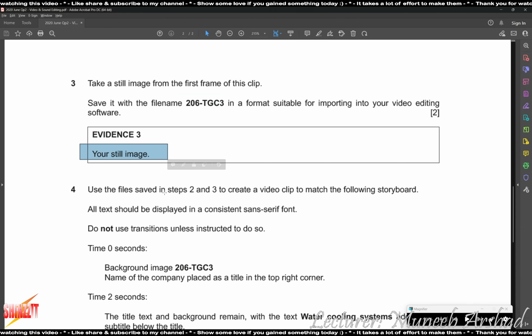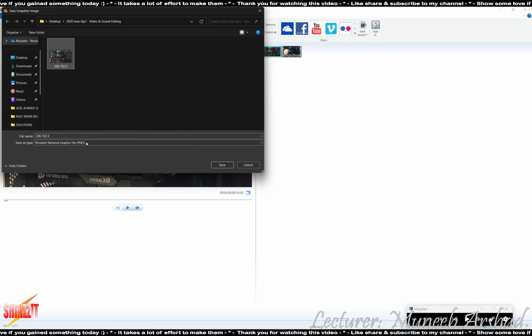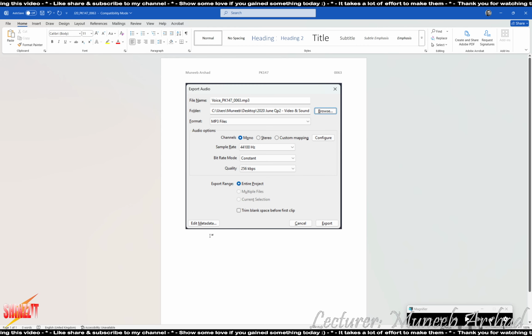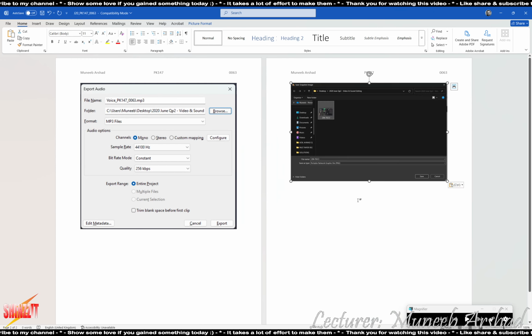Still image. Again, when you are saving it, you can give the evidence of where you saved it. So for instance, this is where we saved it. You can take the screenshot of this, which not only gives the file name for the image, but also the extension. So you're going to paste this in your evidence document like this.